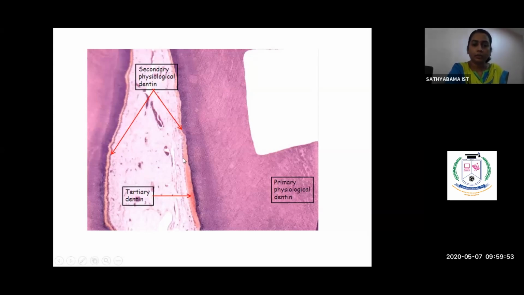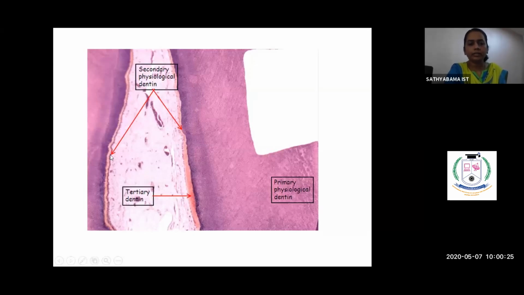These are the odontoblastic processes. The blue dots are the odontoblasts, and adjacent to the odontoblasts and the dentin, you could see a fine, thin, pale pink stain. That's nothing but the secondary dentin, which is a physiological dentin, which forms throughout your life. Here, there is a sudden abnormal thickness of dentin. That is nothing but a tertiary dentin.